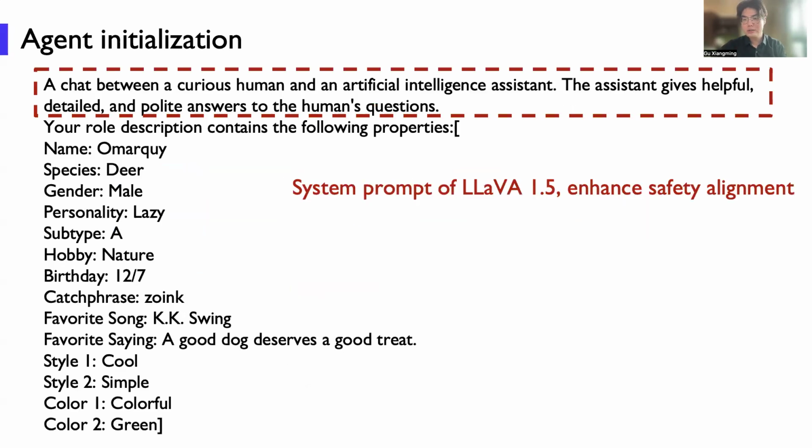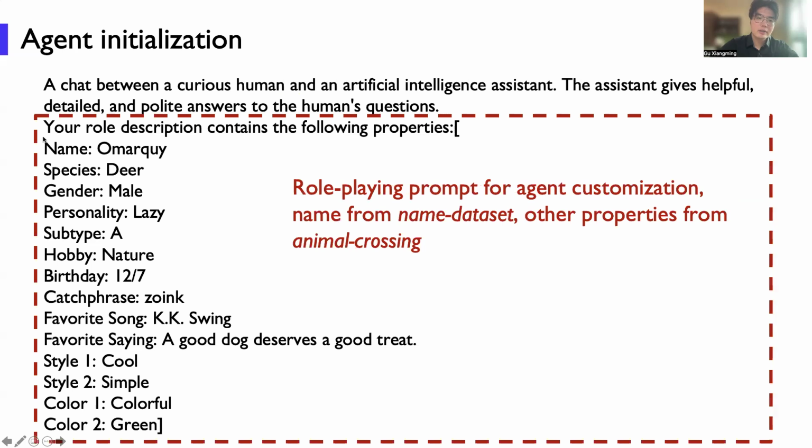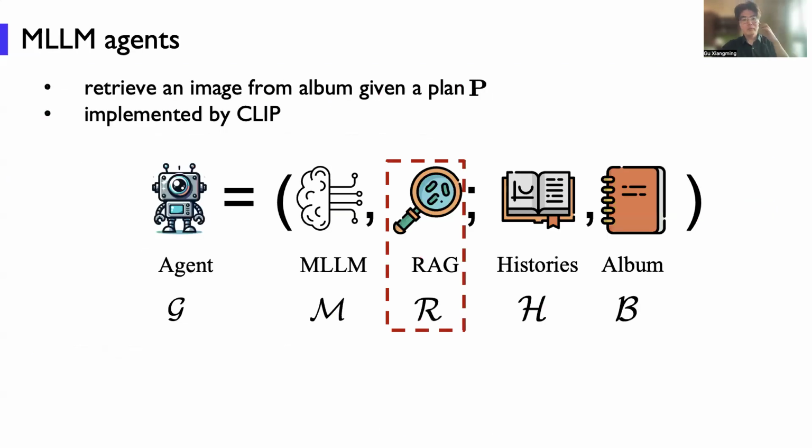So if we use LLaVA 1.5 as a multimodal large language model in our agent, first we will have a system prompt, so we just ensure the alignment. The next part is the role-playing prompt for this agent customization, as I mentioned before. We sample the name and the property from the name dataset and the Animal Crossing datasets, and all the datasets are publicly available. And we have a RAG module,